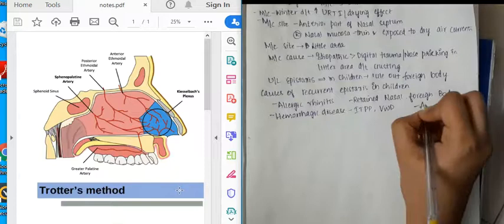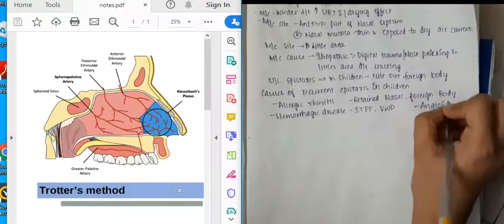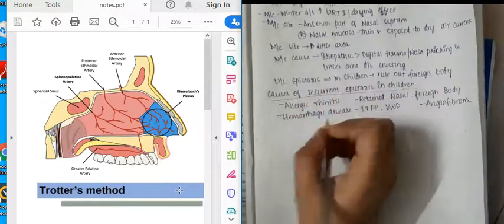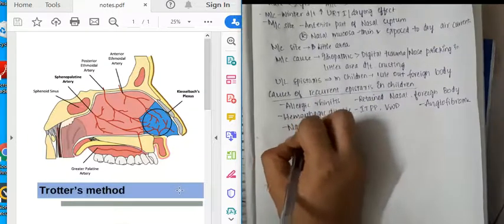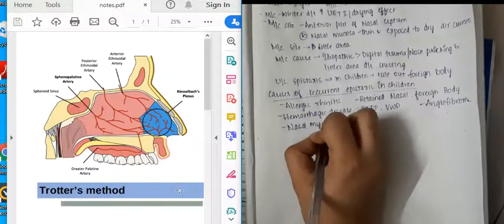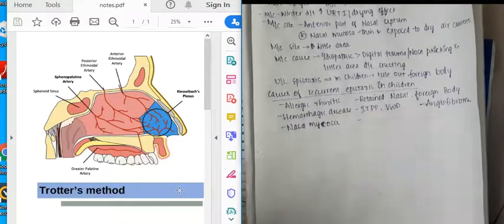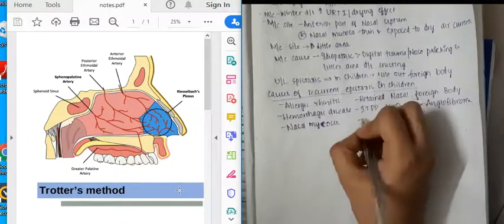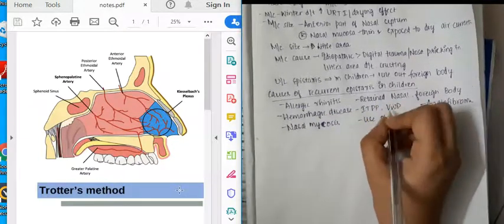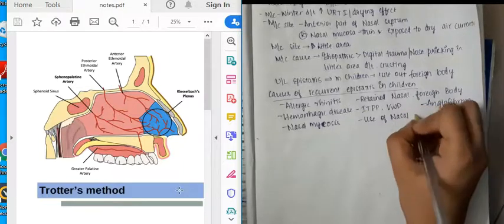Then in angiofibroma, there are increased blood vessels, okay, that can also lead to epistaxis. Then we have vascular abnormalities, nasal myiasis. In nasal myiasis, there are more worms present, thus leading to epistaxis.